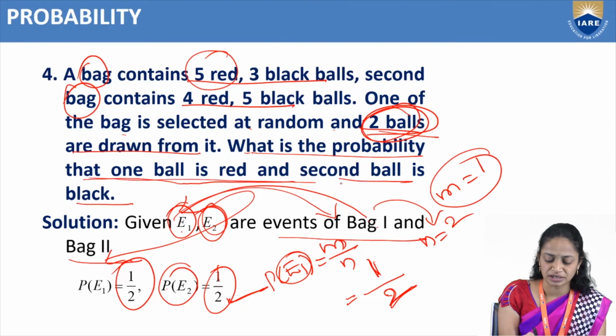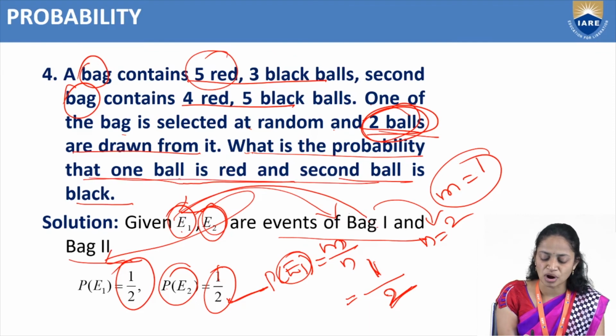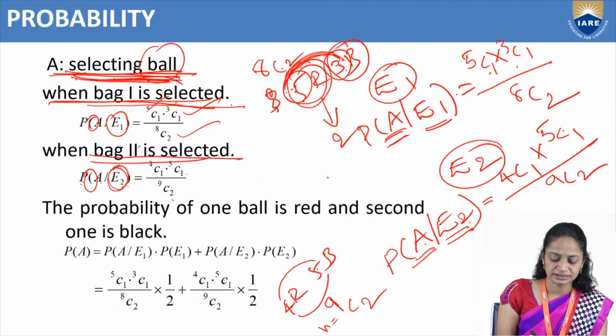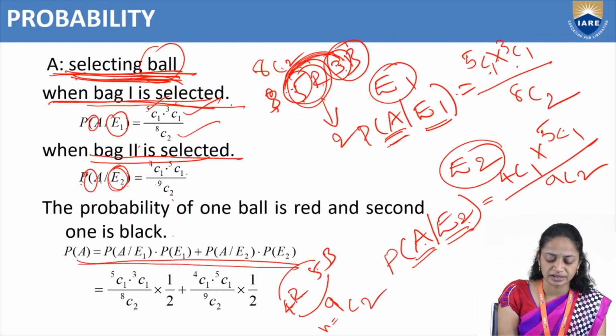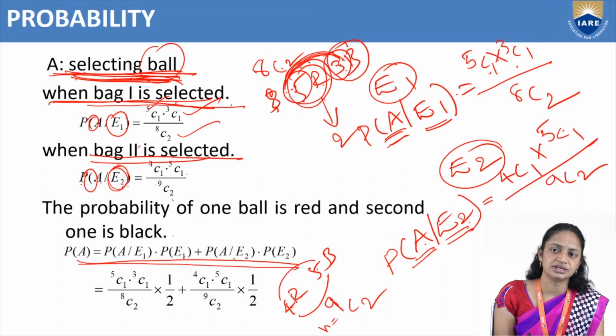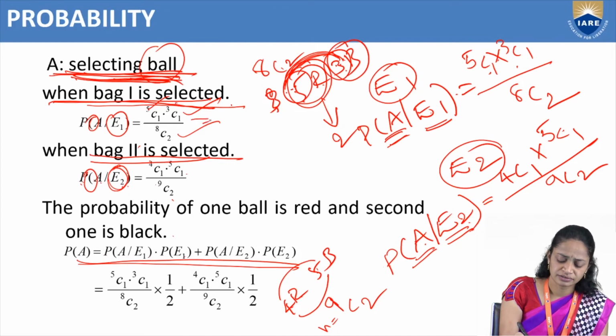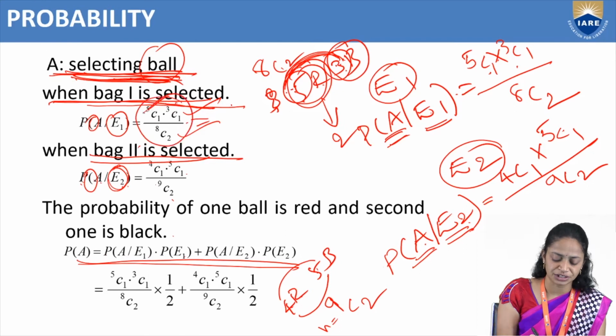Next, the main question is the probability of selecting one ball red and the second ball black. So we have the formula: P of A equal to P of A divides E1 into P of E1 plus P of A divides E2 into P of E2. P of A divides E1, already calculated, equals 5C1 into 3C1 divided by 8C2.